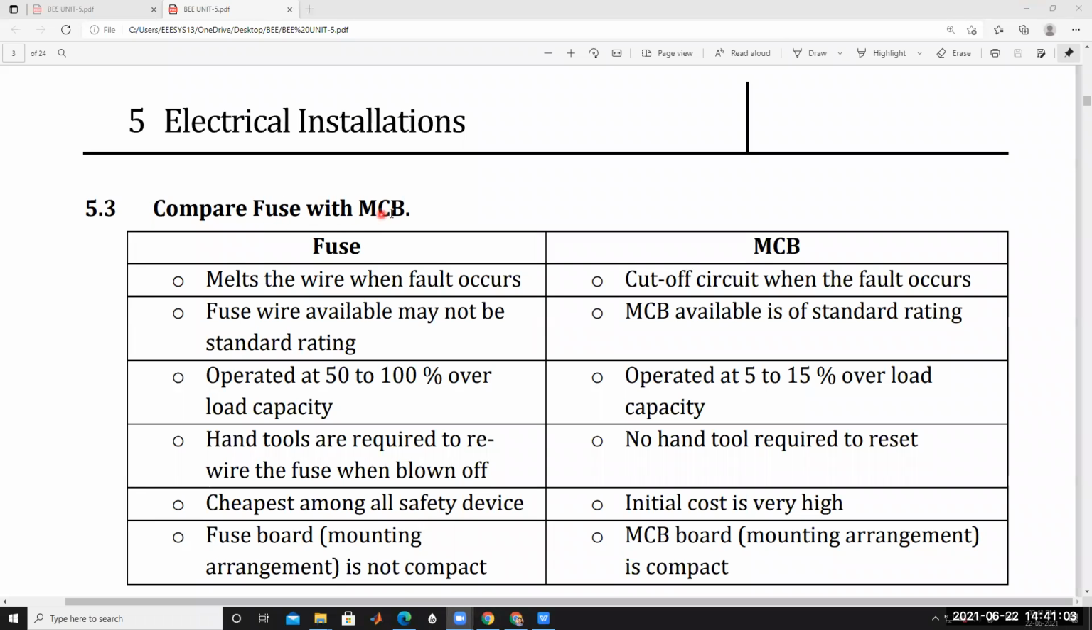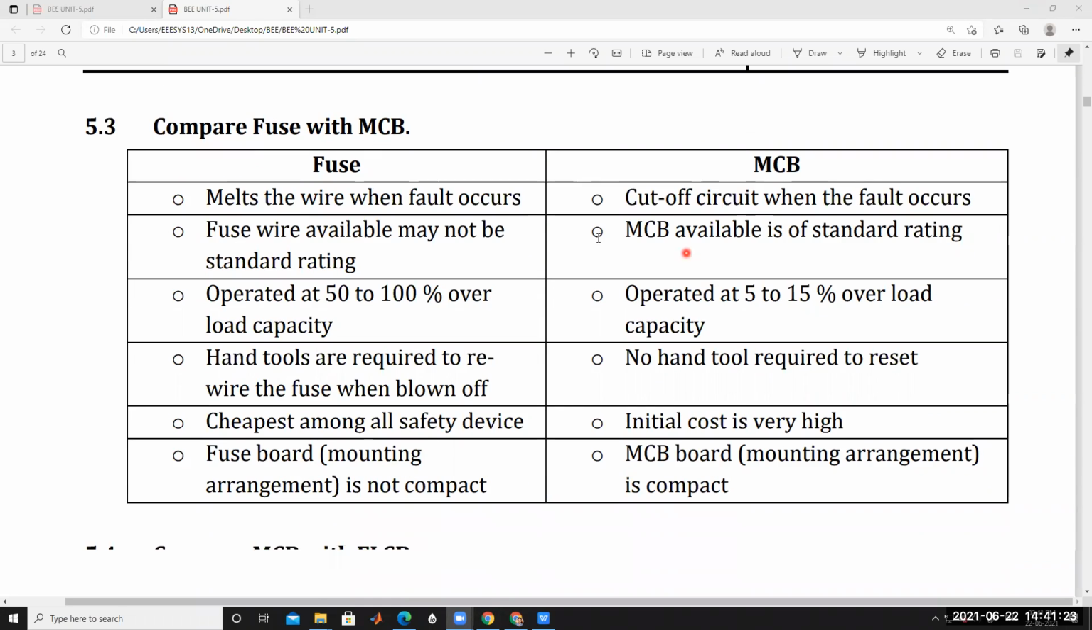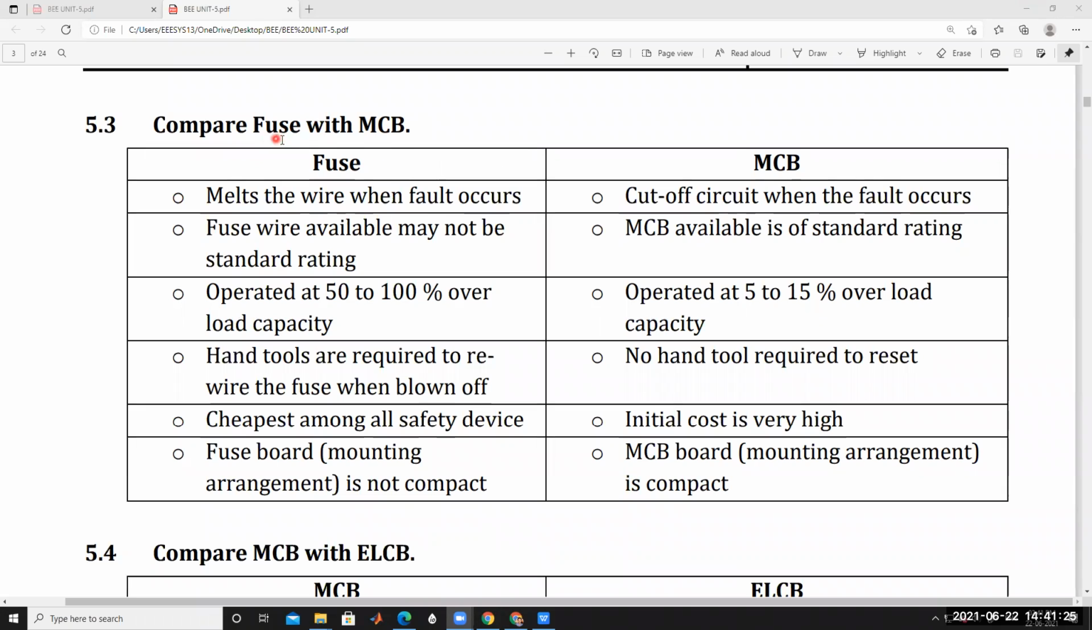Comparison between fuse and MCB. Okay, so here MCB is one of the devices. MCB is nothing but a miniature circuit breaker. It is used to protect against overload, and it also provides short circuit protection. MCB is used to protect against overload and short circuit. Okay, so here is the comparison between MCB and fuse.